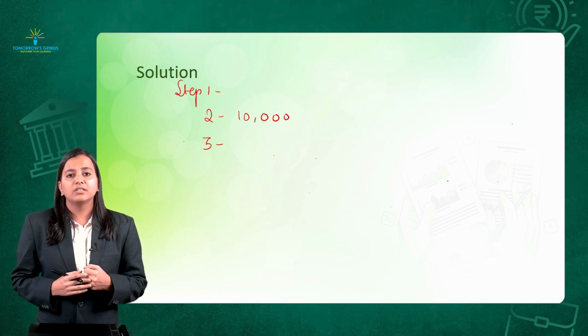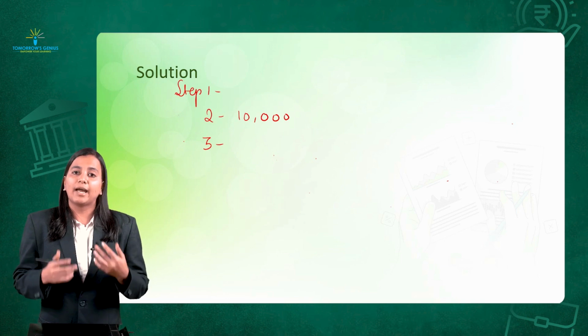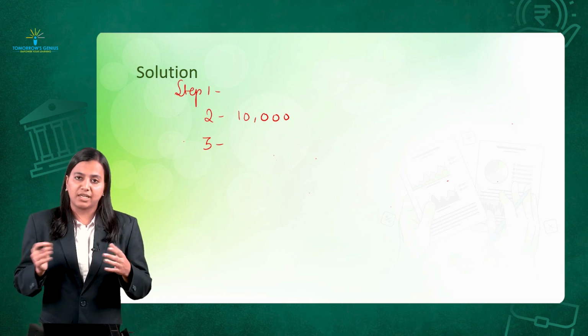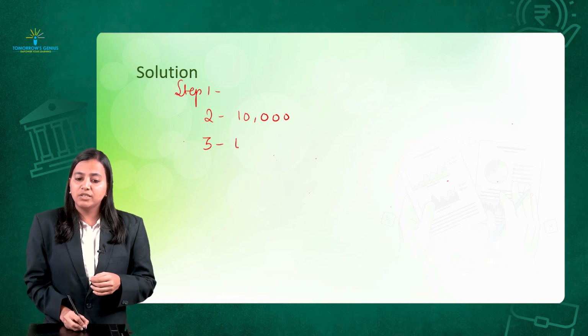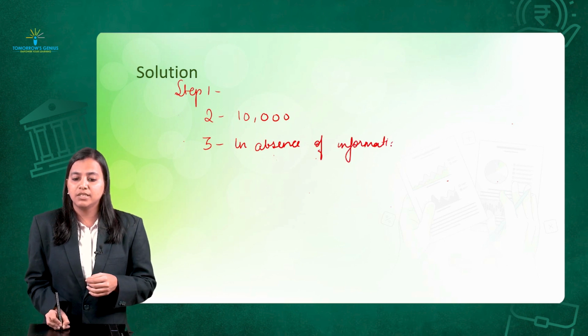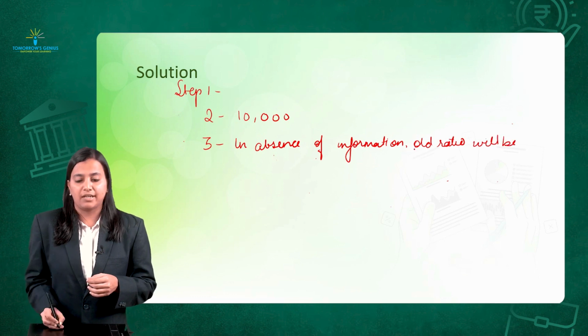I only have the information about the old profit sharing ratio and the new partner's share. So in absence of information, we have to treat the old ratio as my sacrifice ratio. For that, you need to mention it: in absence of information, old ratio will be sacrifice ratio.